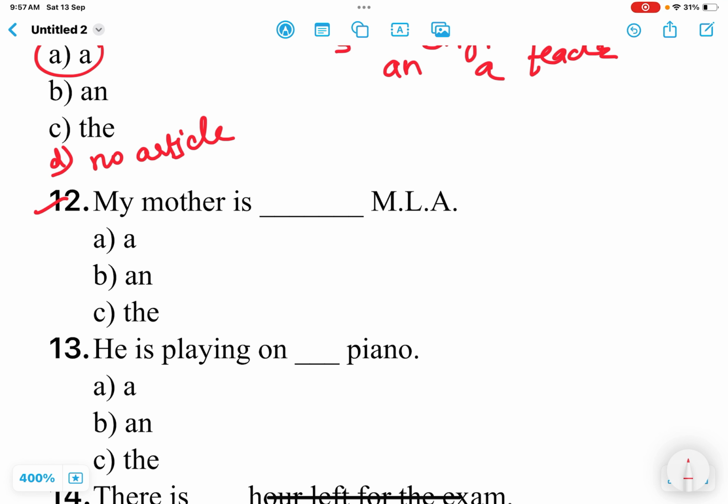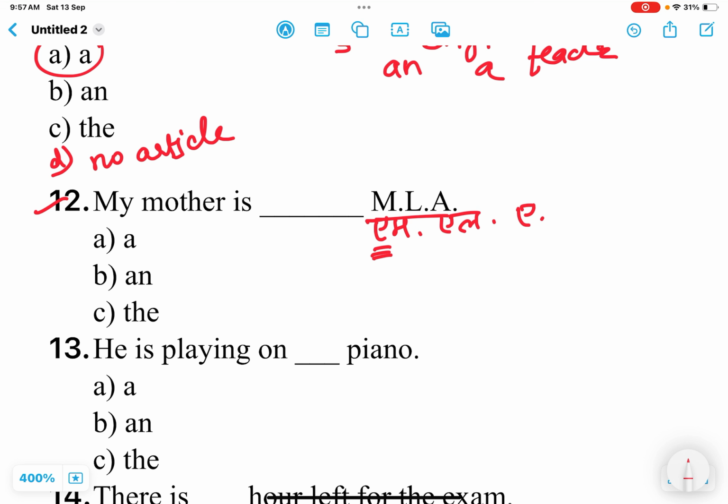See the next one. Once again, the most important question from the articles, and the most confusing also. My mother is a dash MLA. Now see, this word is written as an abbreviation, a short form, but this is pronounced as MLA. So what do we need to concentrate on?